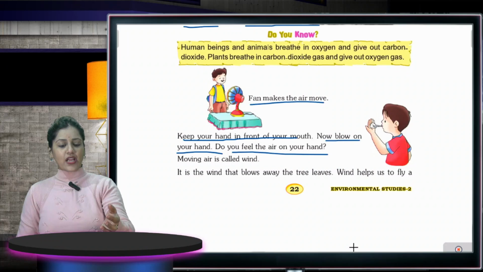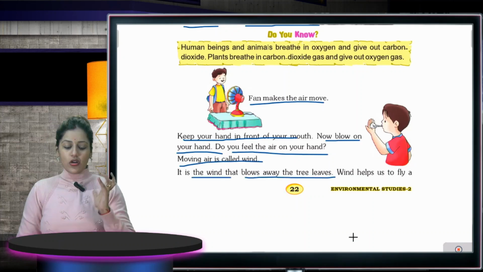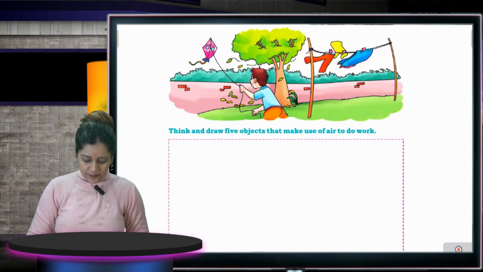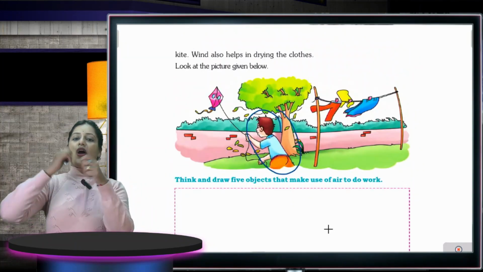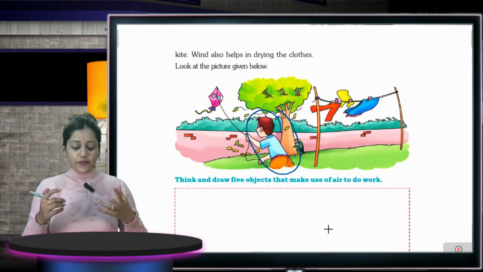It is the wind that blows the tree leaves. What have you seen outside? You have seen the branches and the leaves swaying. It is because of the wind, because moving air is called wind. Wind helps us to fly a kite. As you have seen, a child is flying a kite with the help of the wind.